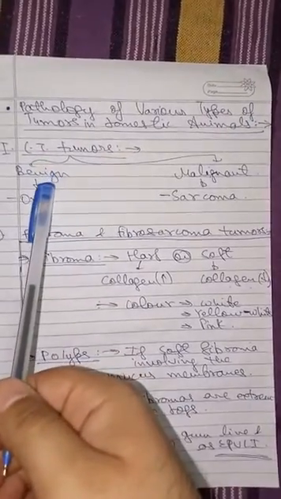Next is pathology of various types of tumors in domestic animals. Very important. Connective tissue tumors can be of two types.